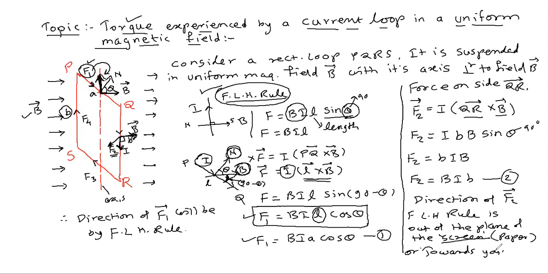This is just to understand, I have written here, but in the figure you can show, because this is actually not the direction. You will come to know when you derive the relation for the torque, at that time what should be this direction. So this F2 is perpendicular to B and I, and in simple language, when you apply the Fleming left hand rule yourself, you will get the direction according to your desktop or laptop, or according to you. So this is the direction of force F2.